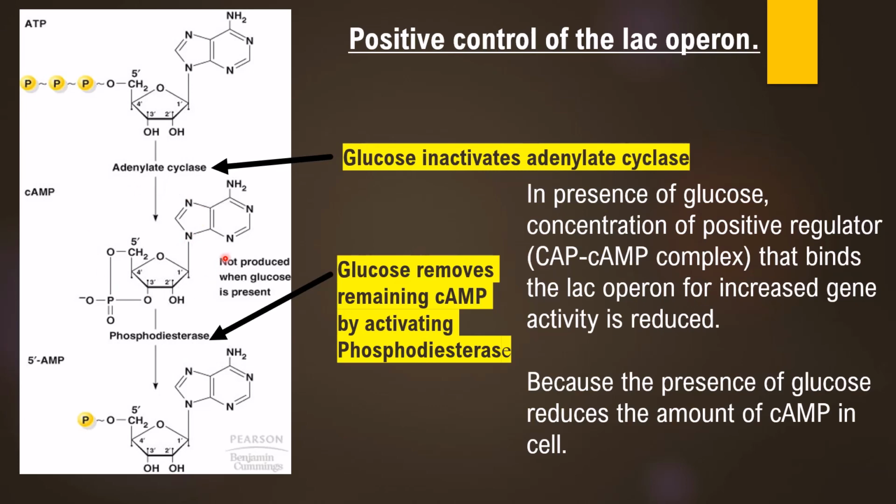The cyclic AMP that is produced will then combine with the CAP protein, and this CAP protein along with cyclic AMP will bind to the CAP site, facilitate the binding of RNA polymerase enzyme, ultimately allowing the transcription of Z, Y and A genes, leading to production of beta-galactosidase, lac permease and transacetylase enzyme. So in this manner, the lac operon can also be positively controlled with the help of CAP protein along with cyclic AMP.